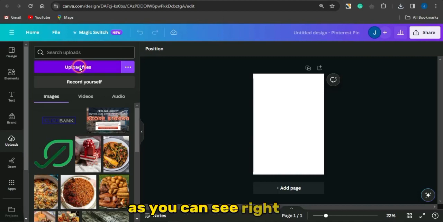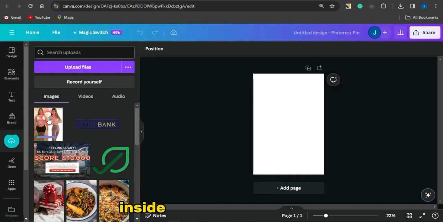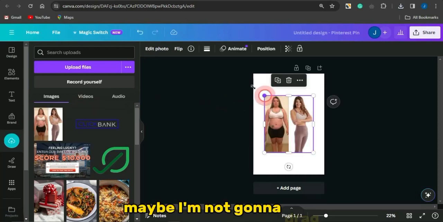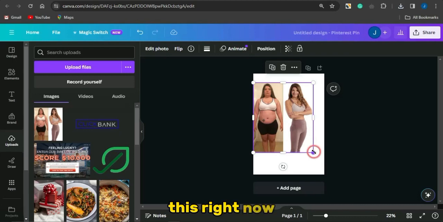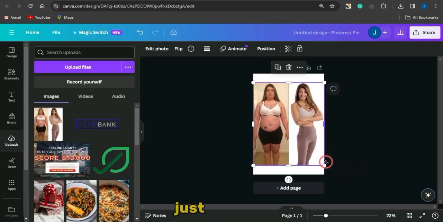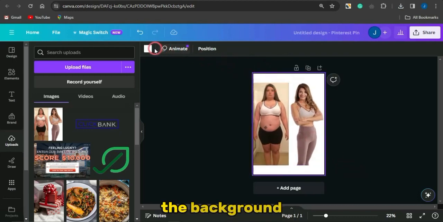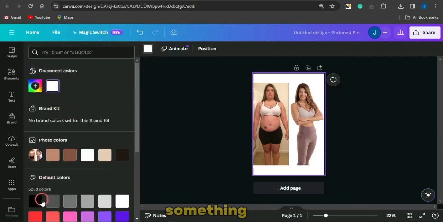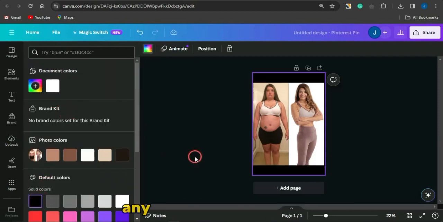As you can see, the image is undergoing the uploading process. So I'm just going to insert the image right here. Maybe I'm just going to drag this section to this, and also this section just like this. I'm going to change the background color of this section to something like black, so that any text I do type will be visible in that section.